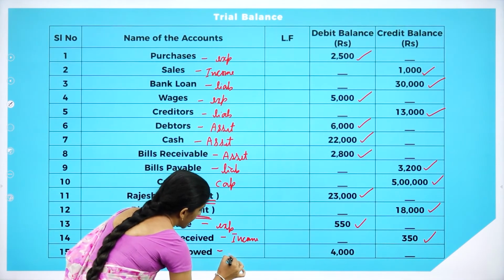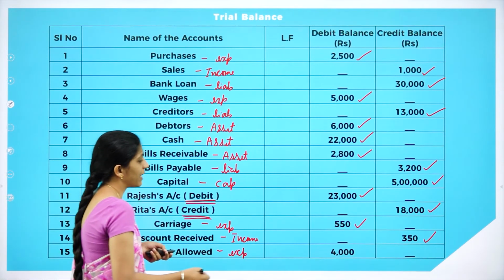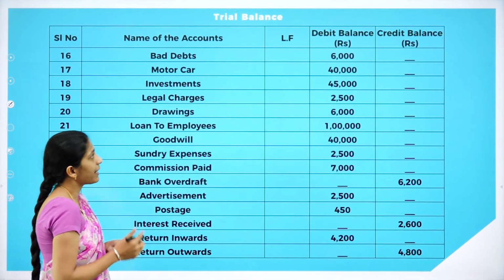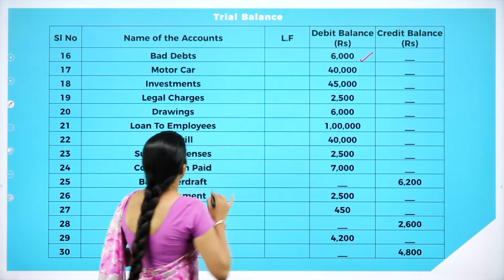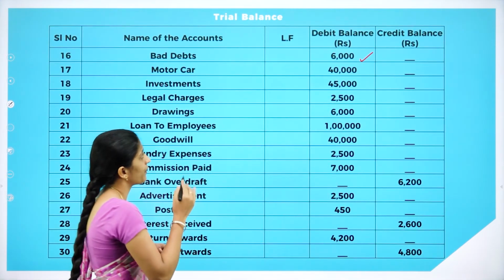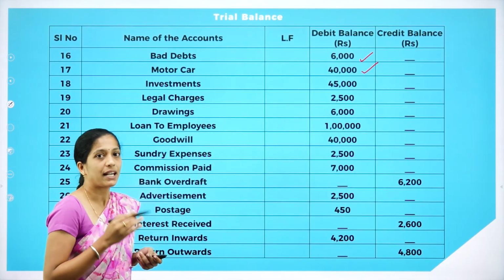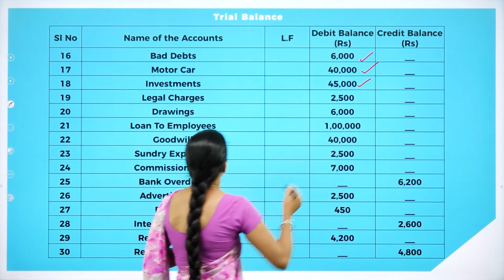And the next one is discount allowed. So, it is what? It's an expense. Discount received is income. Discount allowed is expense. So, we'll record in the debit balance. And the next one is bad debts. We are going to record in the debit balance. And the next one is motor car. It's an asset. So we are going to record in the debit balance. And the next one is investment. Investment is also an asset. So we are going to record in the debit balance.